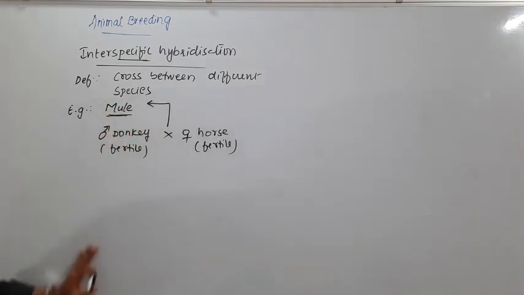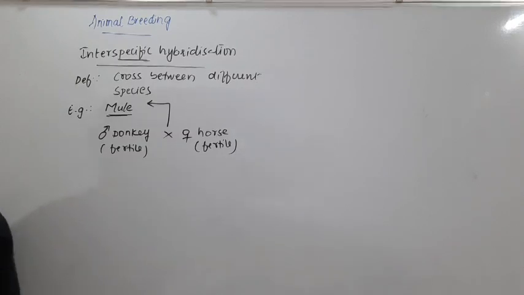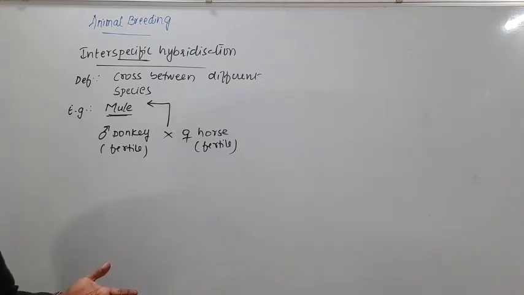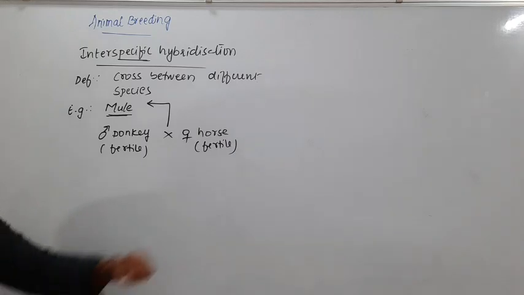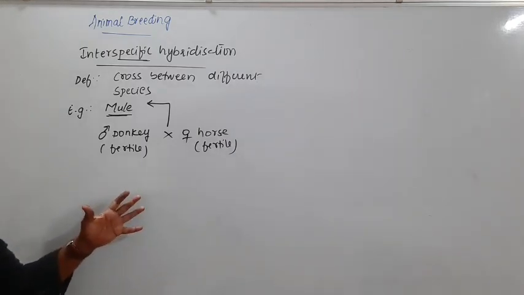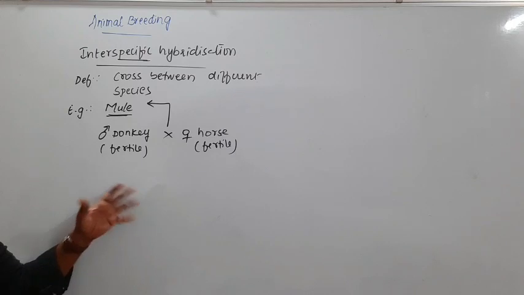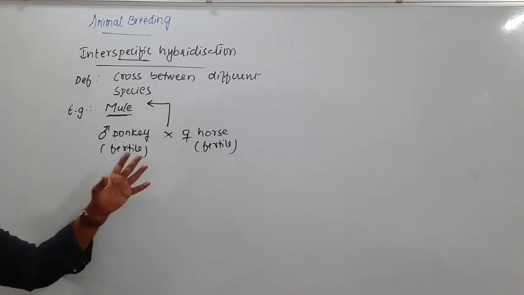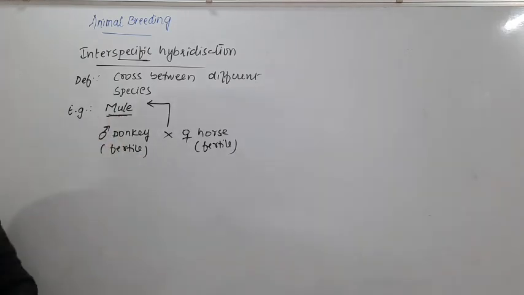Not all interspecific hybridization will result in the production of offspring. You cannot cross fish eggs with human sperm, right? They may not develop at all, and in fact fertilization may not take place at all. There are so many conditions that come in that case. Here, as they are closely related species, we were able to get offspring, but there are some problems.